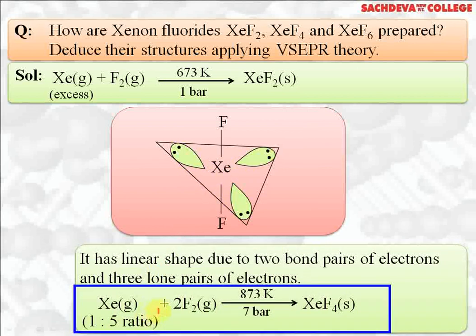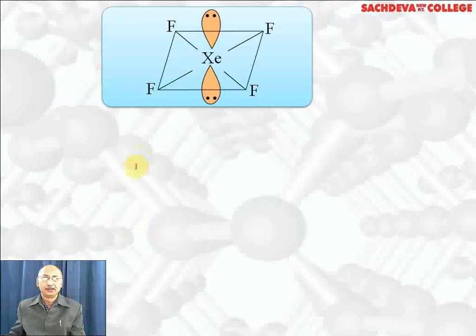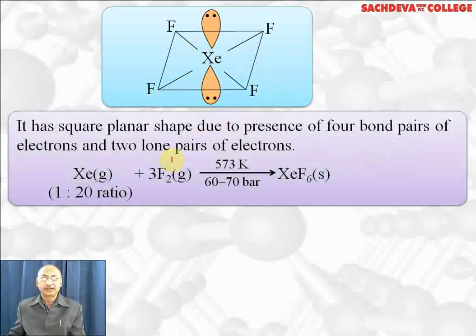For preparing xenon tetrafluoride, xenon and fluorine need to be taken in the ratio of 1:5. Temperature has to be 873 Kelvin. Pressure should be 7 bar. We will get XeF4 solid. It has 4 bonded pairs of electrons and 2 lone pairs of electrons. So the shape is square planar, due to the presence of 4 bonded pairs and 2 lone pairs.